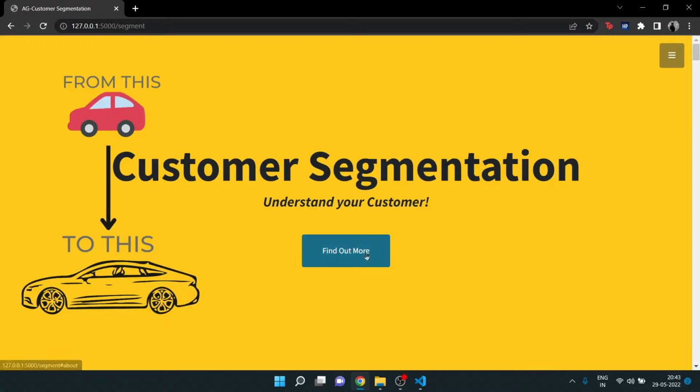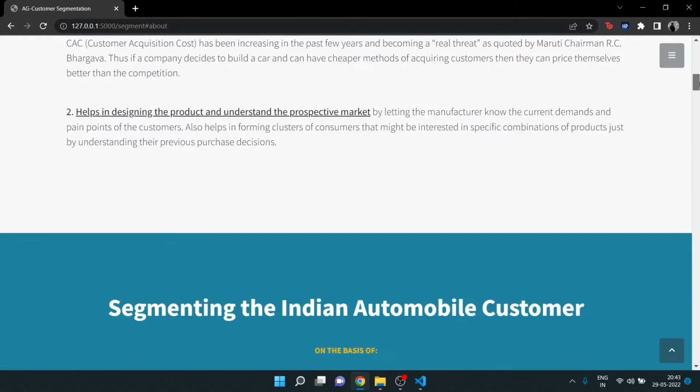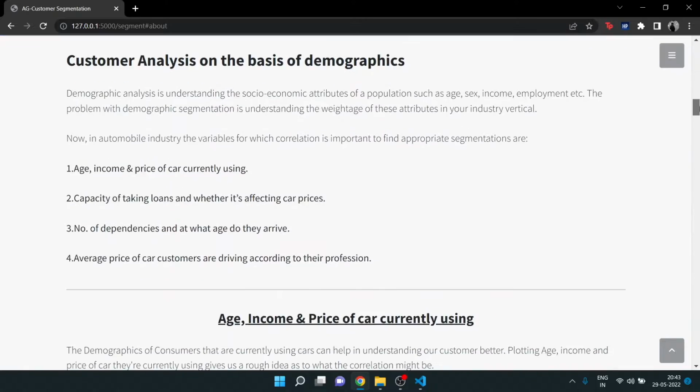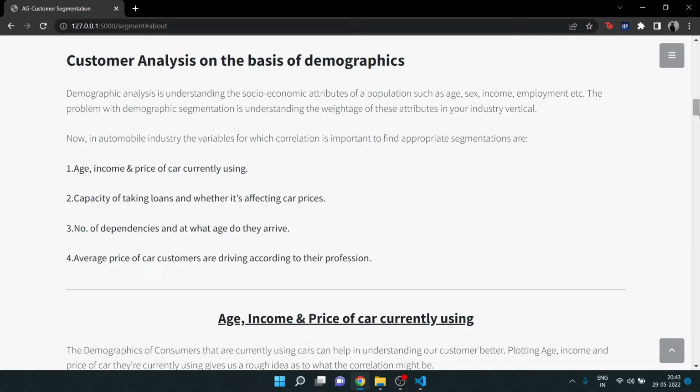To do that, we will go to the customer segmentation part of the website. In this, I've used an open source data set which will help us divide customers into subgroups. Now, the segmentation will be based on 2 bases. Firstly, the demographics of those people, and secondly their behavioral attributes. Demographics will include sex, age, occupation, etc., and behavioral will include pre-purchase, post-purchase and social interactions.